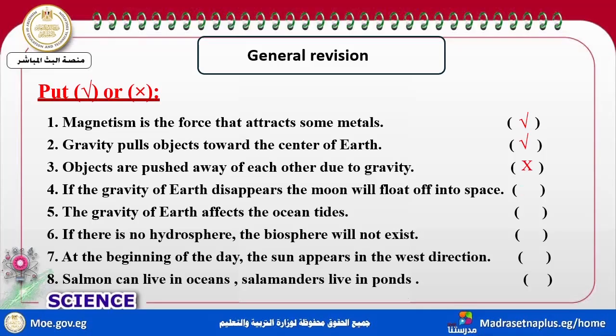No, they are pulled toward each other. If the gravity of the Earth disappeared, the moon would float into space. Nothing would pull the moon toward the Earth. Does the gravity of the Earth affect ocean tides? No, it's the gravity of the moon, not Earth.